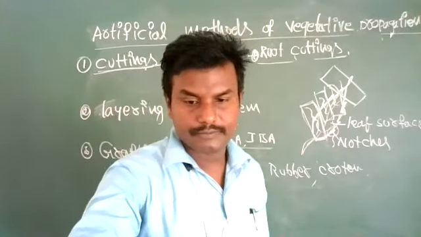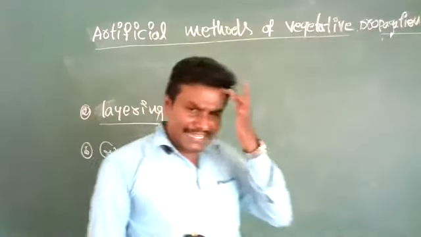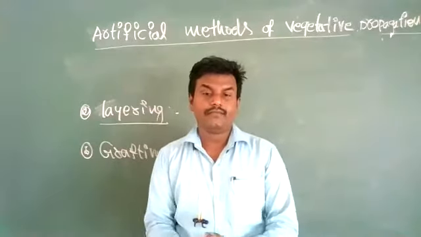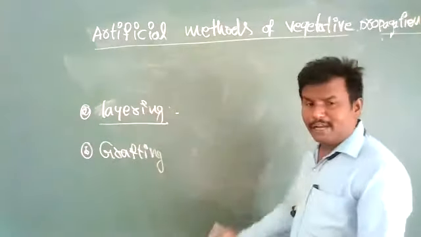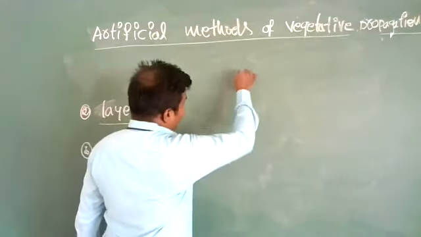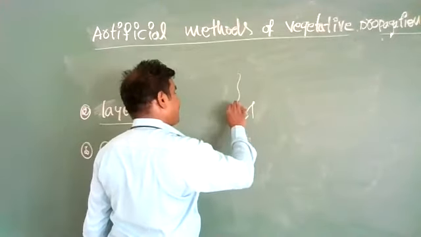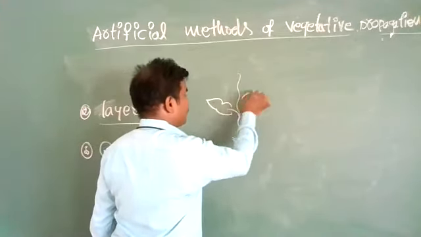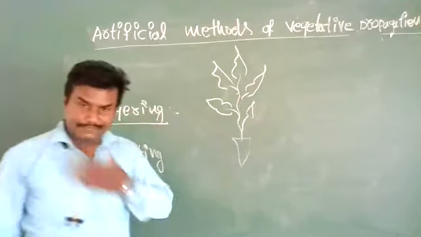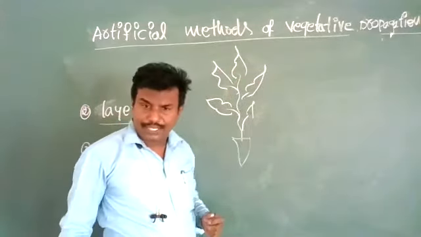Layering. See here, layering in this one. From one side, the parental plant is growing. In layering, the parental plant usually grows nicely and healthy. So the parental plant is effectively growing in the soil.